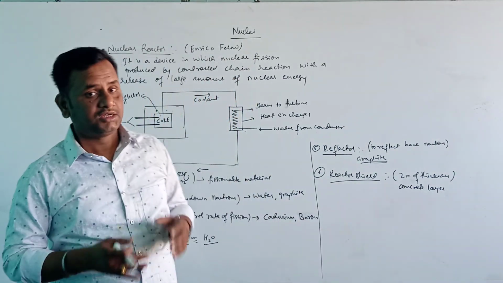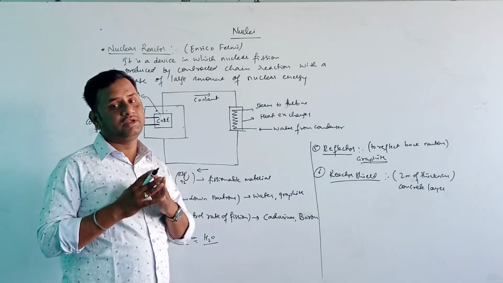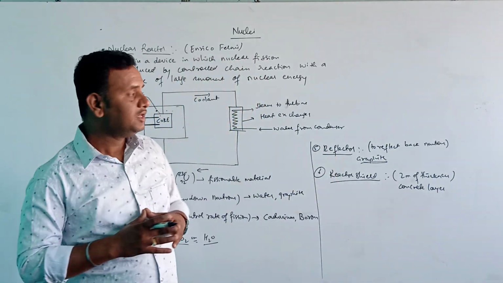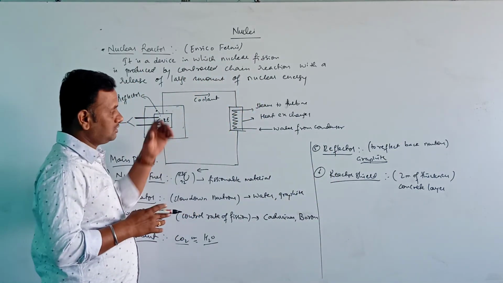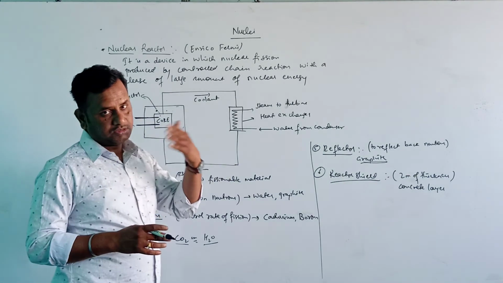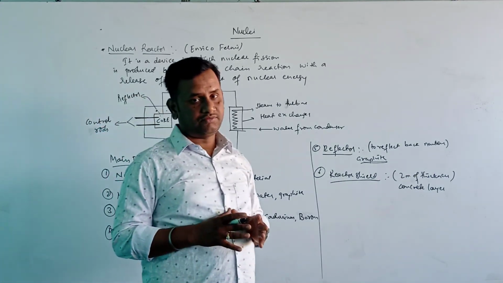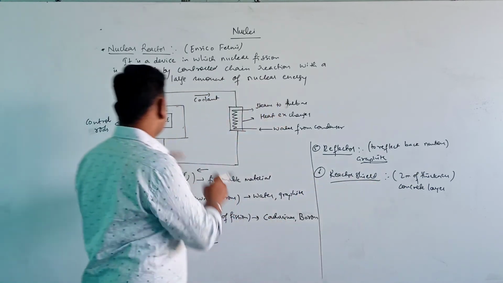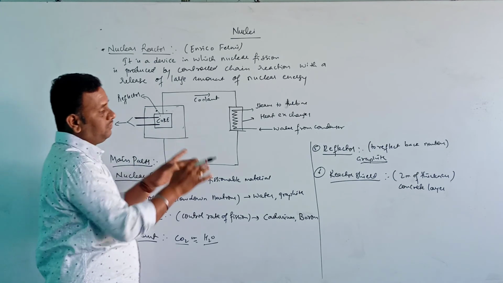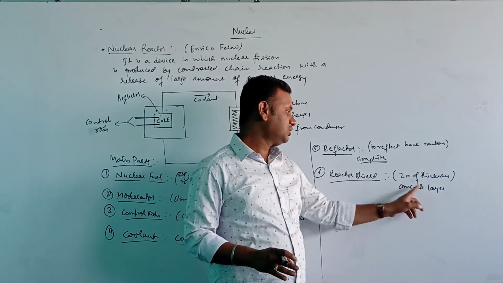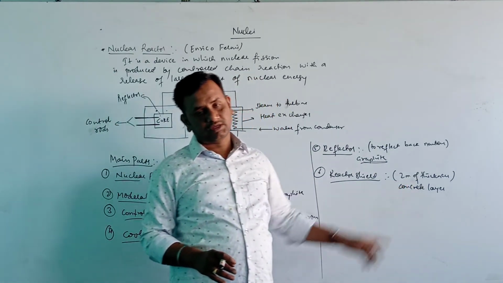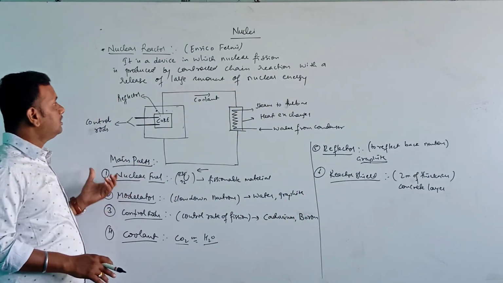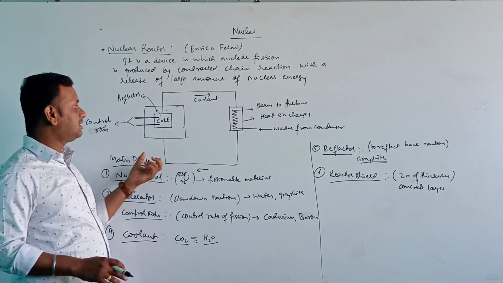Okay. Here neutrons are playing a very important role in the fission reaction. If these neutrons get leaked, then it will be very harmful. So to avoid that leakage, this whole reactor has been shielded with a concrete layer of thickness 2 meters. Okay. So this is all about the explanation of the main parts of the nuclear reactor.